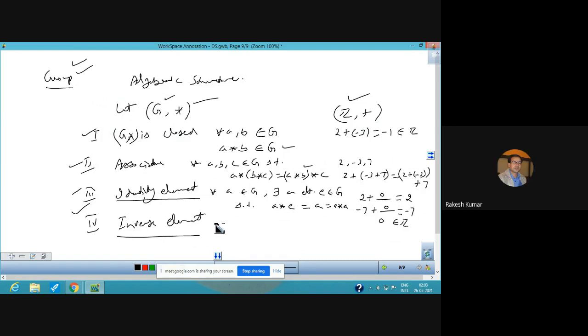Now let us talk about inverse. So for all A belongs to G, there exists a unique element B belongs to G, so that A star B comes out to be the identity element, and this identity element is the one from the third property. The same identity element should come. So if it is so, then we can say that B is the inverse of A and vice versa.